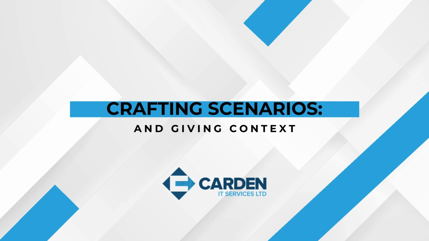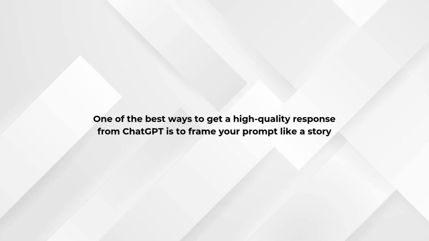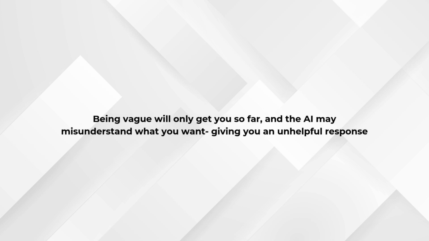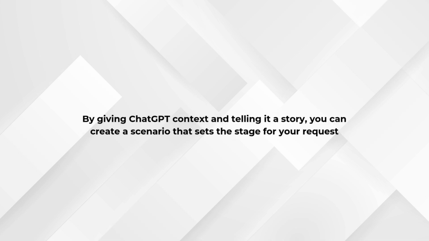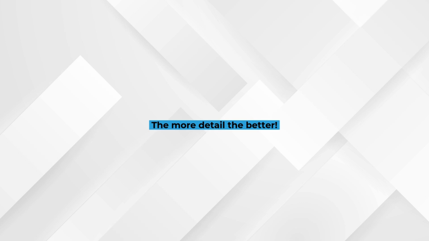Crafting scenarios and giving context. One of the best ways to get a high-quality response from ChatGPT is to frame your prompt like a story. Again, being vague is only going to get you so far, and the AI may misunderstand what you want, giving you an unhelpful response. By giving it context and telling it a story, you can create a scenario that sets the stage for your request. The more detail, the better.